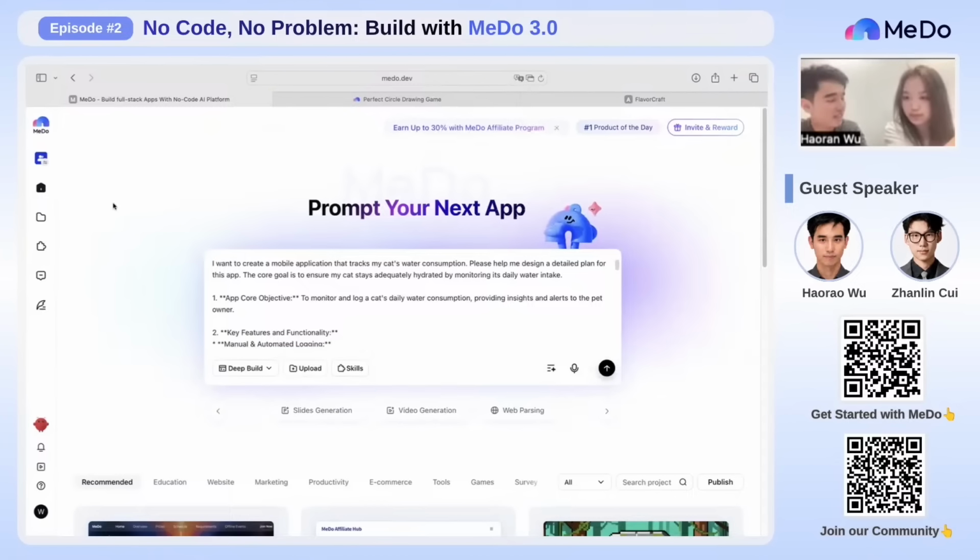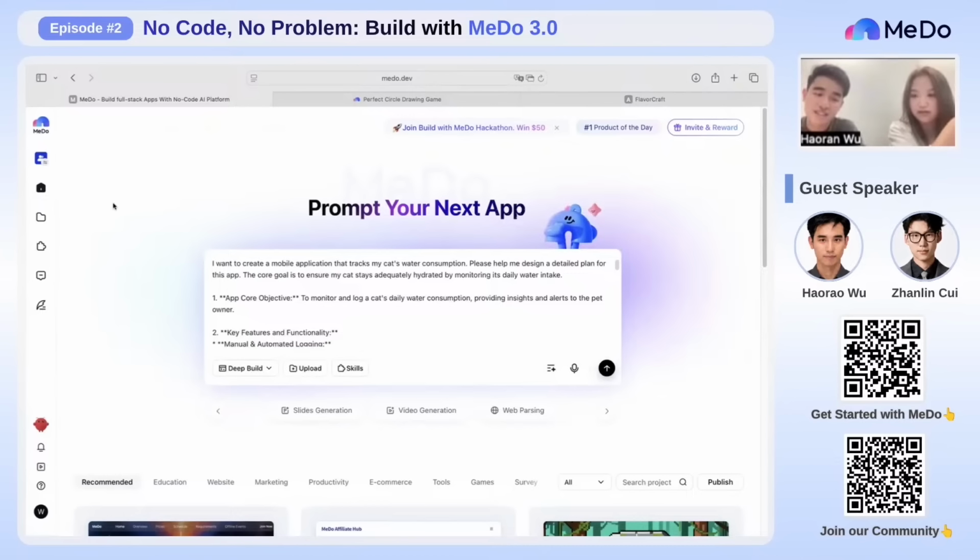the job. The second update is actually general tasks. We are expanding MeDo from an app generation platform to a more general AI workspace. You can now ask MeDo to perform data analysis, deep research, generate images, PowerPoints, even videos, and maybe sometimes analyze web pages. So from market research to application generation, you can use MeDo for all those daily options. And MeDo could help you complete the entire workflow without any obstacles.